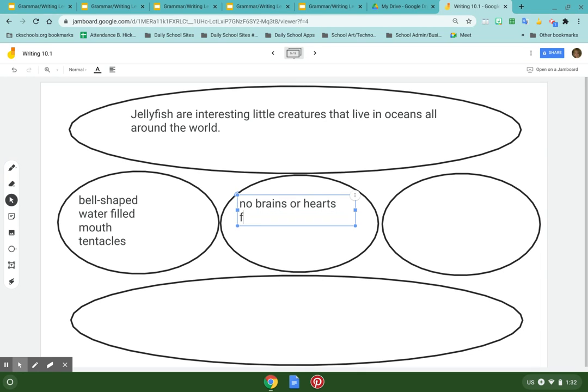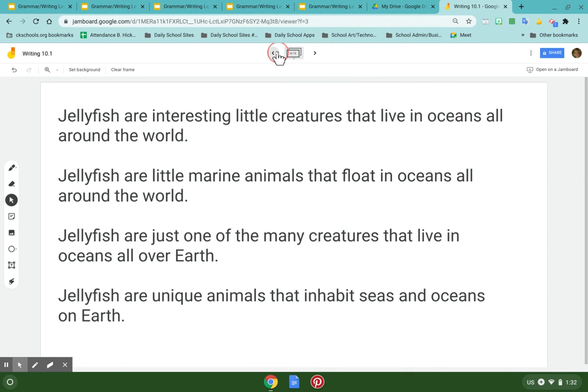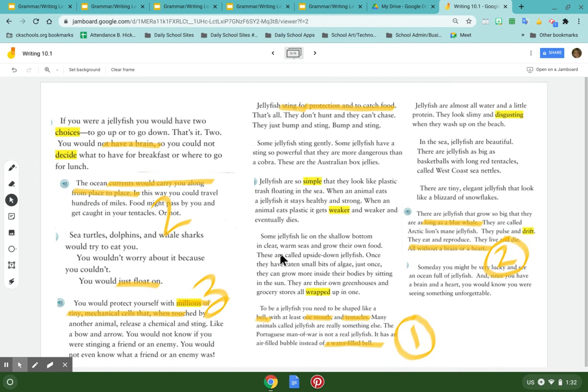Okay, they float up and down in the water. Okay, do you see that? Then the third one, I go back to my story. This is the mistake that kids do. Oh, I don't want to look at my story. I don't want to go back to it. Go back to it. Look at it. Think about it. Get your facts and write them down and then turn them into sentences.